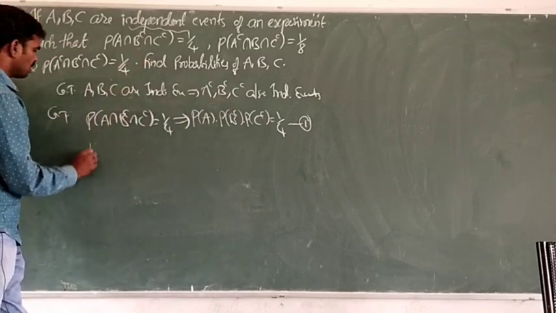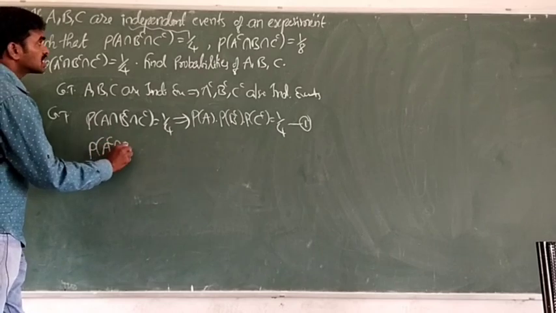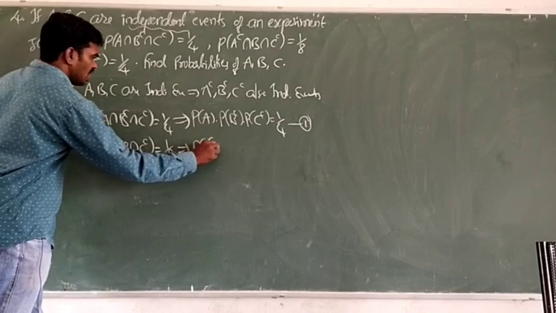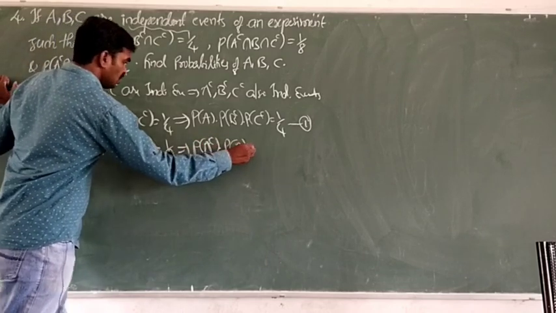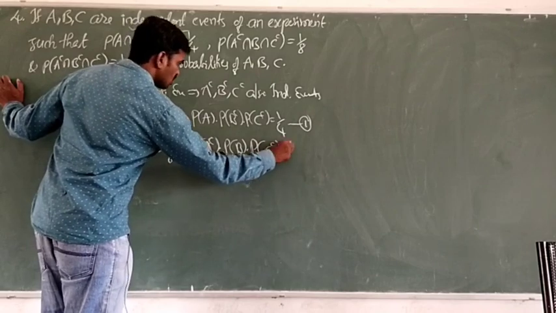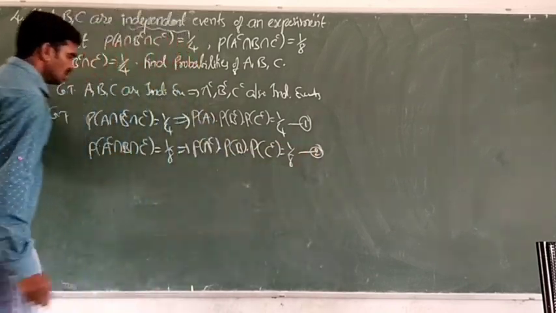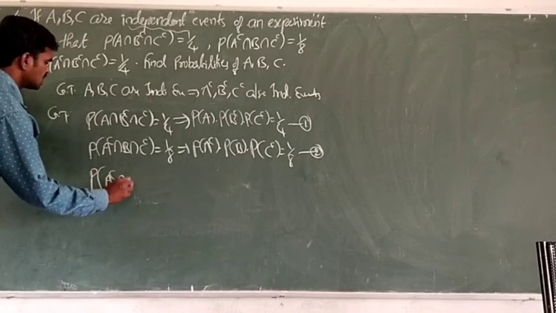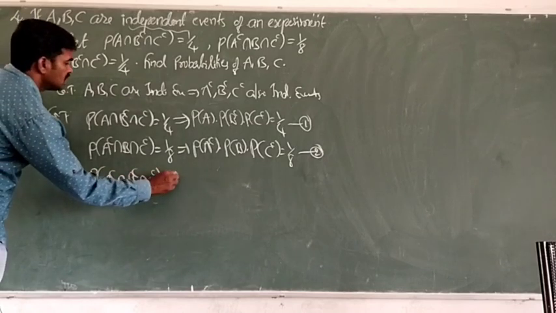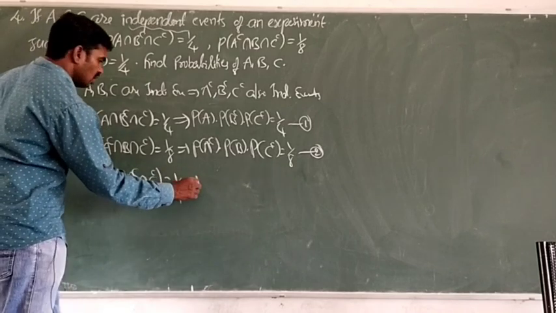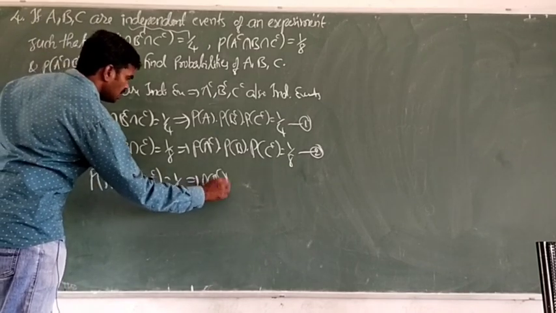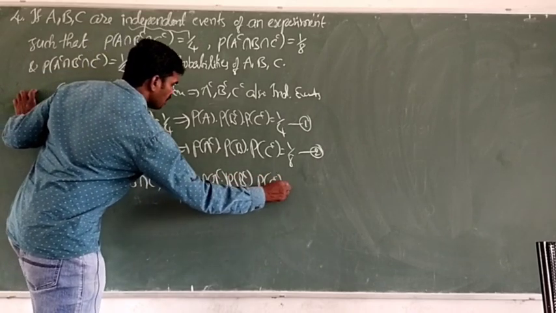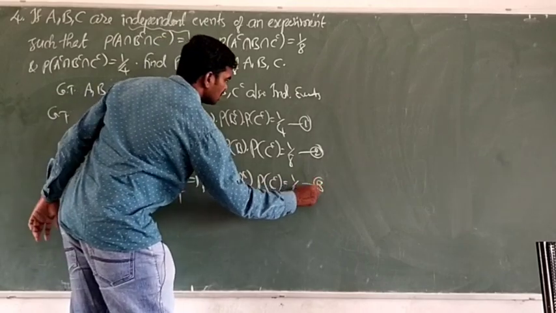Next, the second one: P of A complement intersection B intersection C complement is given as 1 by 8. From that, P of A complement into P of B into P of C complement is equal to 1 by 8, equation 2. And the remaining third one: P of A complement intersection B complement intersection C complement is equal to 1 by 4. So that is P of A complement into P of B complement into P of C complement is equal to 1 by 4. This is equation 3.